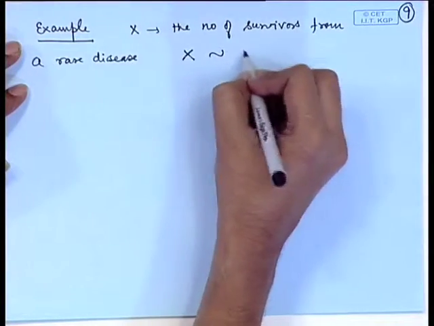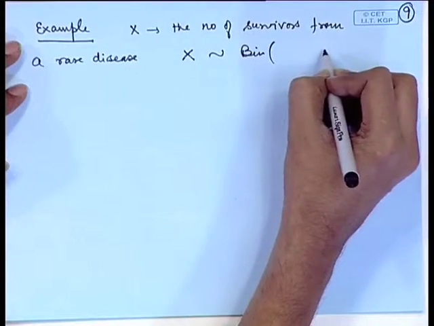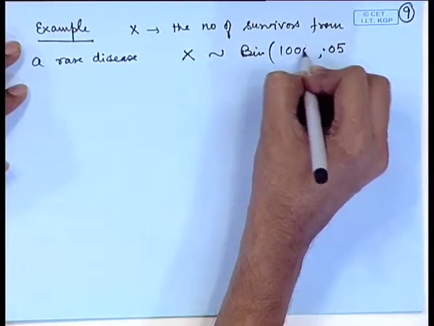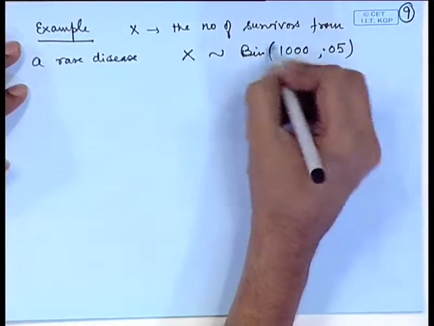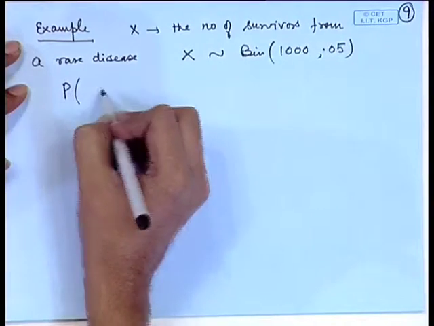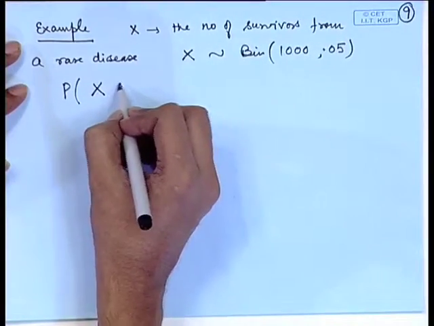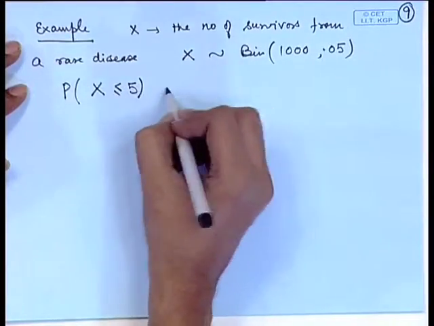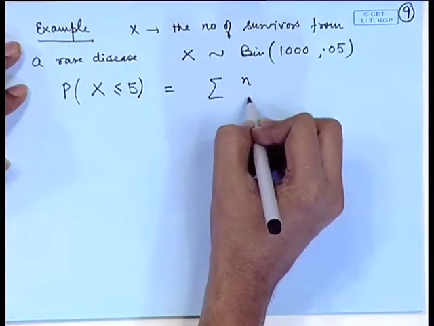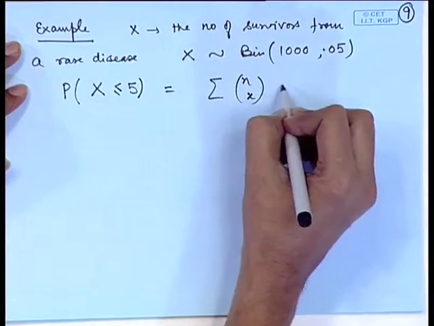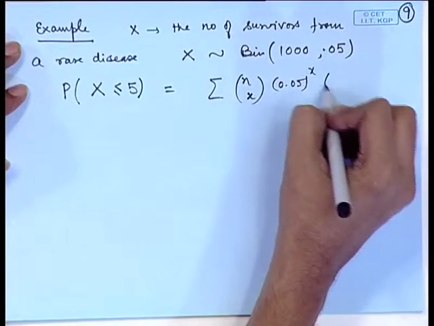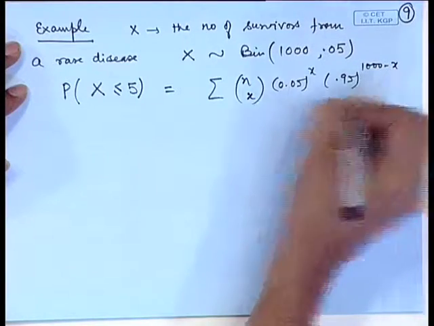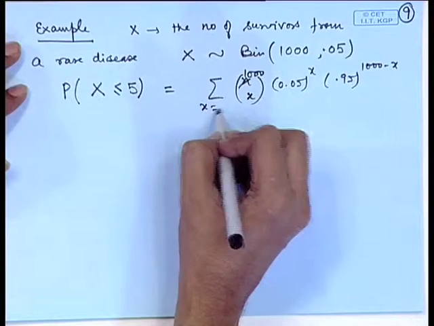The probability of survival is say 0.05, and out of 1000 patients, what is the probability that x is less than or equal to 5? Now, if we directly want to calculate this, it is equal to nCx 0.05 to the power x, 0.95 to the power 1000 minus x. Here n is 1000, x is equal to 0 to 5.